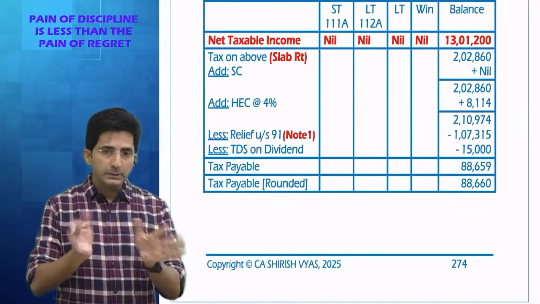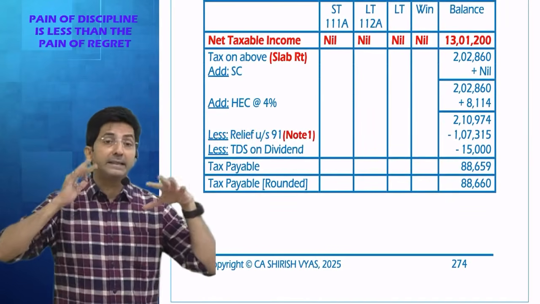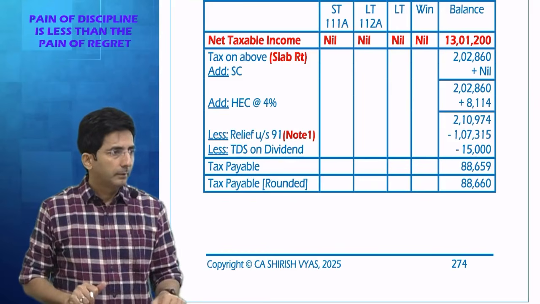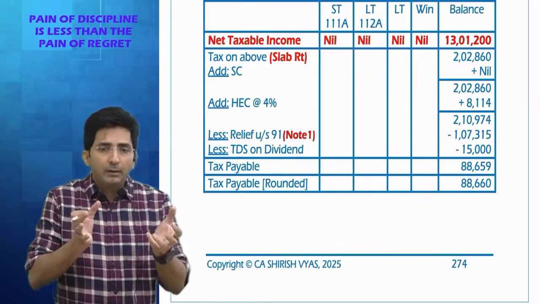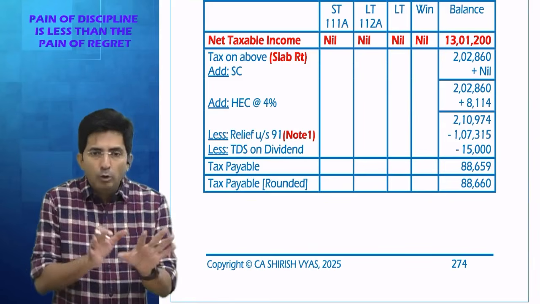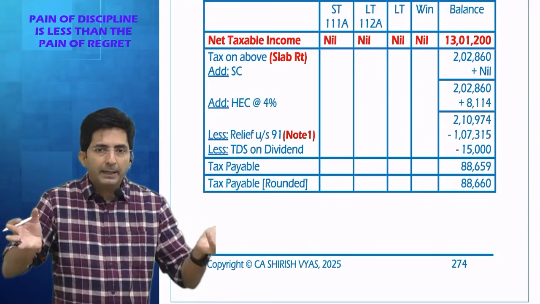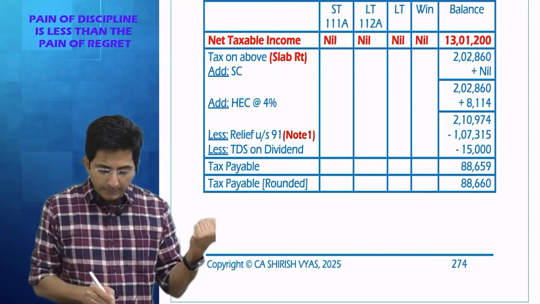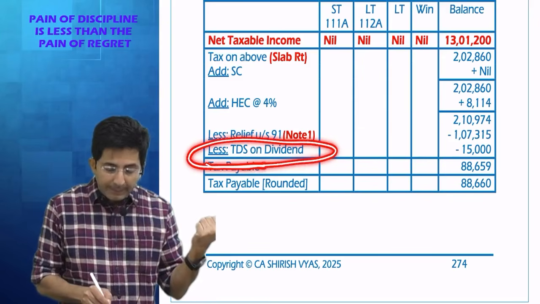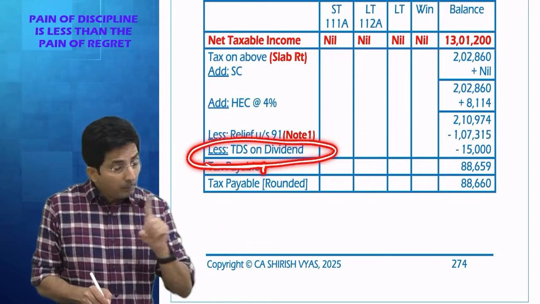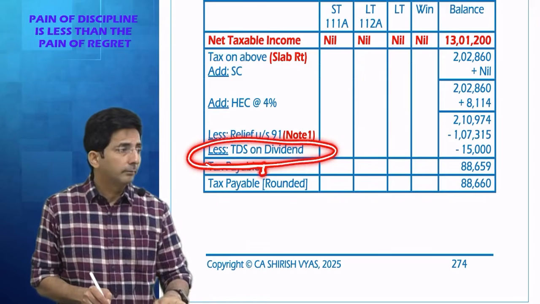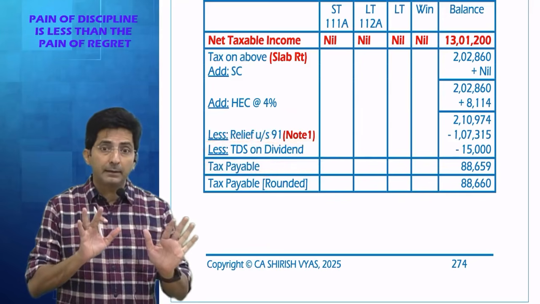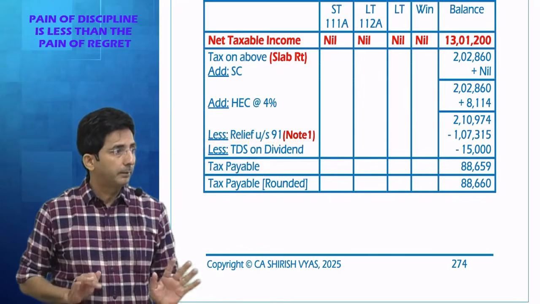See, grossing up we understand. If the word net is given, received is given, we will do grossing up. Otherwise, if the word net does not come, received does not come, we will not do grossing up. But the fact remains, TDS is there on certain incomes. And whenever there is a TDS, you have to show it at the end. In all my previous questions, I didn't show. Don't say, but sir, here it was net. See, net is for grossing up.